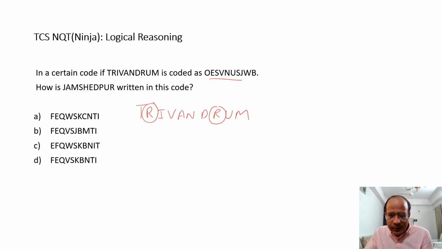If I look at the code, I realize it has two S's. So what does it basically mean? It means R was coded as S over here. Now, R was coded as S simply means you read the alphabets like P, Q, R, S, so you add 1 to the position value and arrive at S.